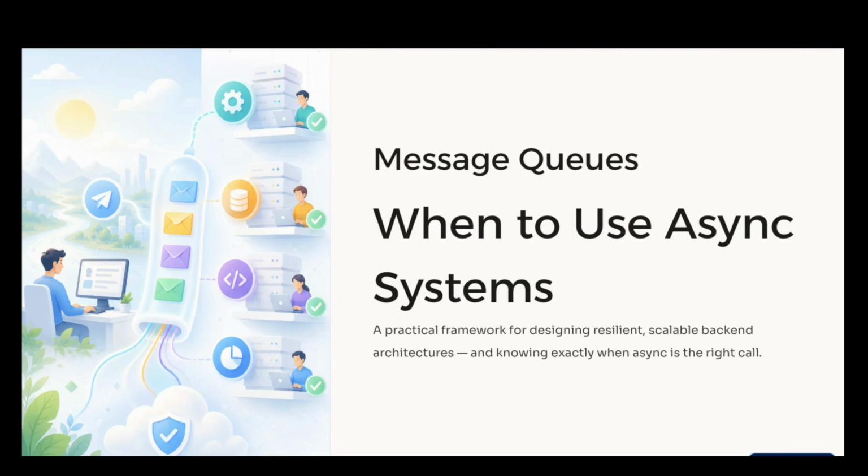Message queues. When to use. Async systems. Hello, everyone. Today, I'd like to walk through when and why to use message queues in system design. Most people think message queues are just about async processing, but in reality, they solve a much deeper problem. How do we keep systems stable under unpredictable load?